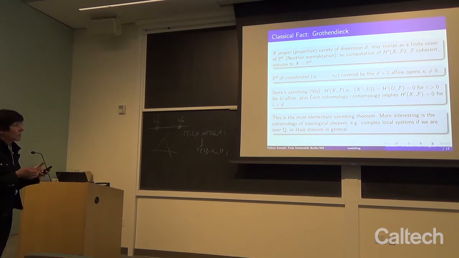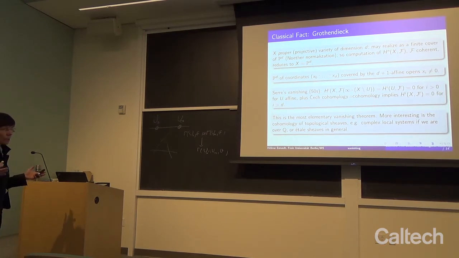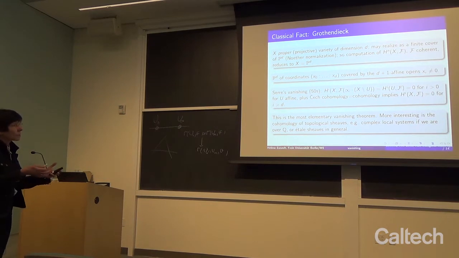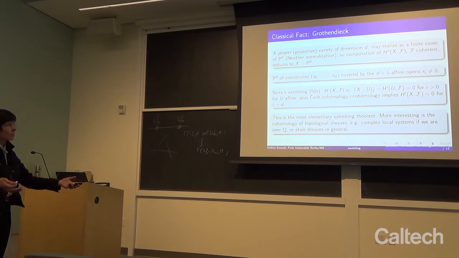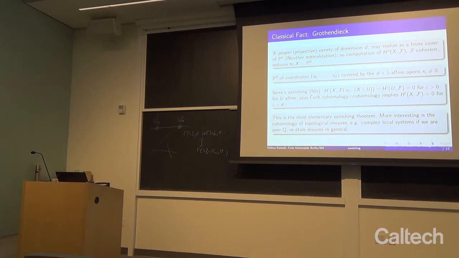One reason is because this produces a complete analogy, which is in fact more than an analogy. It's also a bridge between, for example, complex geometry and arithmetic geometry. So geometry, for example, over the rings of integers like we had yesterday in these lectures. And then we are looking at the topological cohomologies, that's cohomology in local systems. So if we do complex geometry, we look at complex local systems, or if we are over Q, Q_l local systems, or étale sheaves in general.